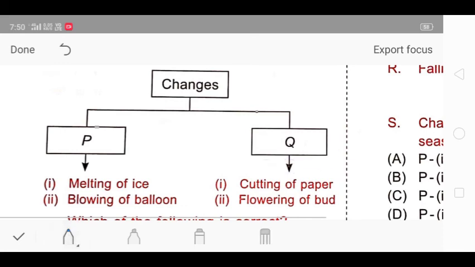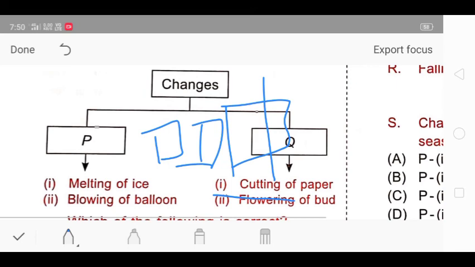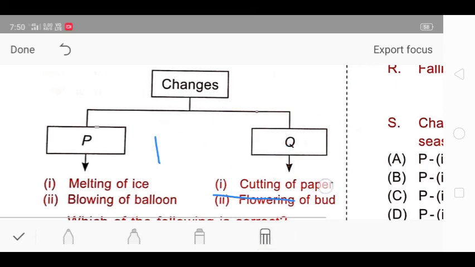Now next is cutting of paper. As I told you in the previous question, this is a paper, I cut it into two parts, this and this, I cannot join it again, so it is an irreversible change. And flowering of a bud: this is a bud and it has become a flower.